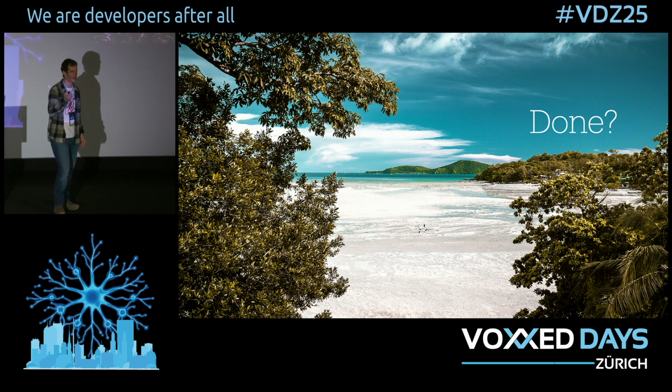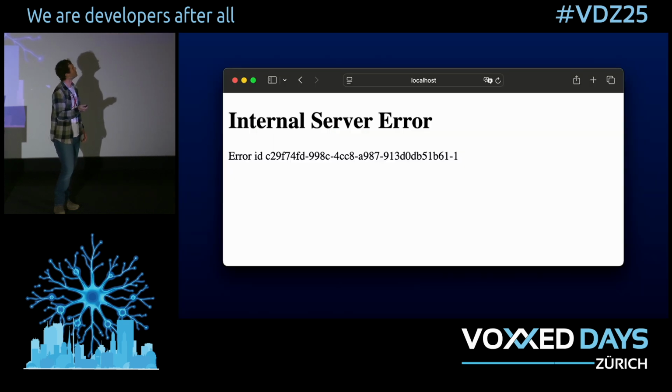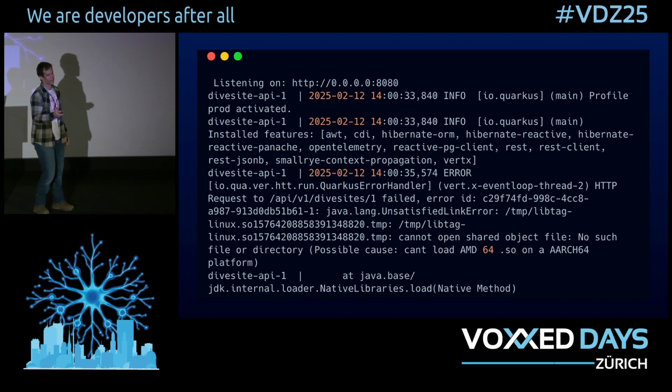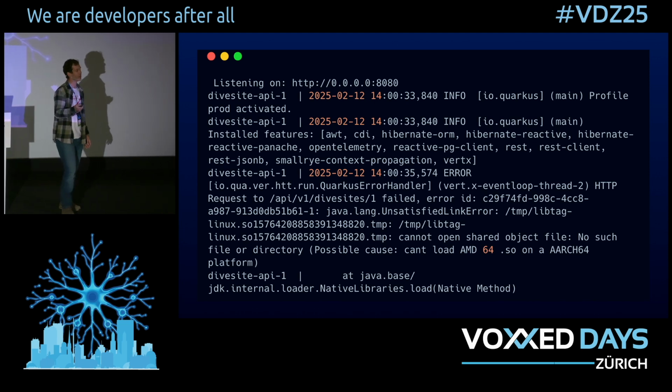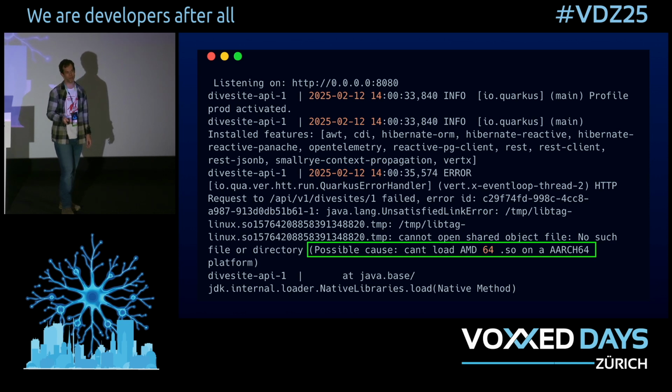So you Docker compose up, and you end up with this rather more opaque error message with a lovely big GUID in the middle. But if we go and look at the console and apply our programmer grokking skills, we discover this, which is a bit more helpful. We can't load an ARM64 SO on an ARM64 image.